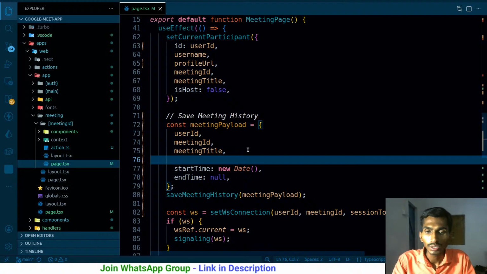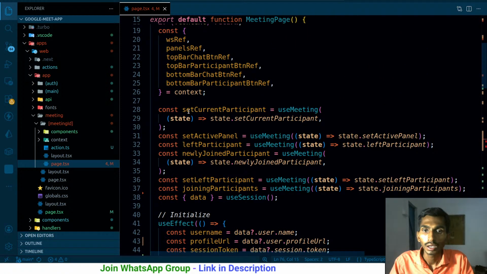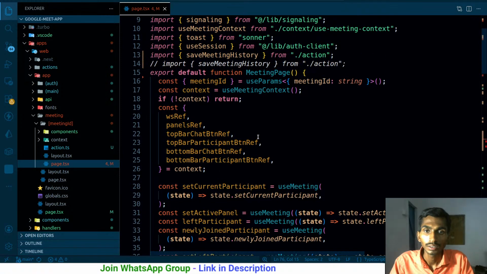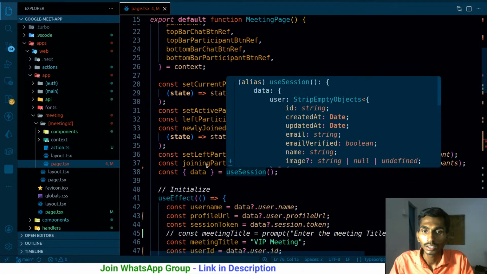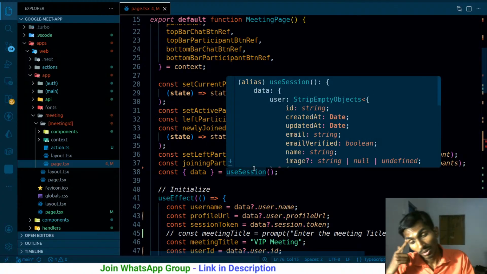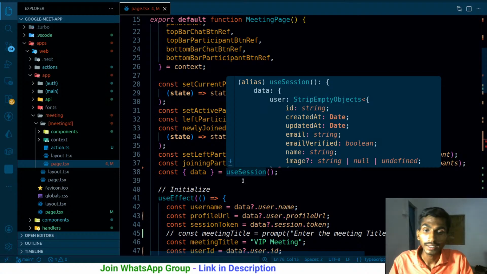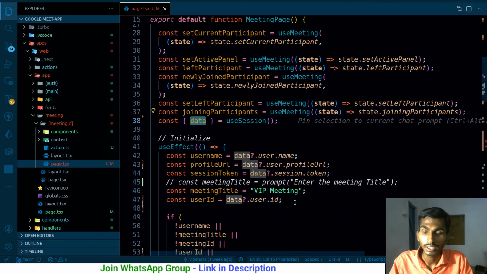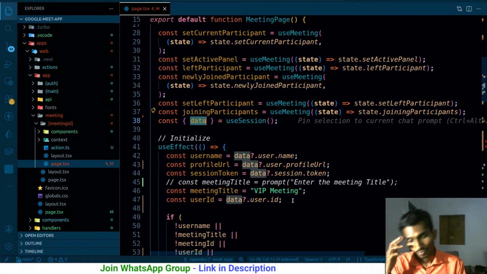So I will have one more thing, and that's going to be is host of the meeting, and that will be equivalent to current participant. Do I have the value of the current participant here? Current. Turns out I don't have the value of the current participant over here. Great. So not the current participant, bro. That should be the user that I actually get from the data. So once I have data.user, it's going to be equal to, no, not really, not this one.